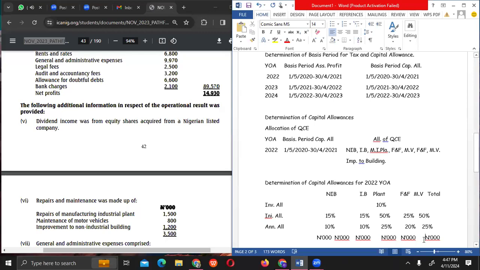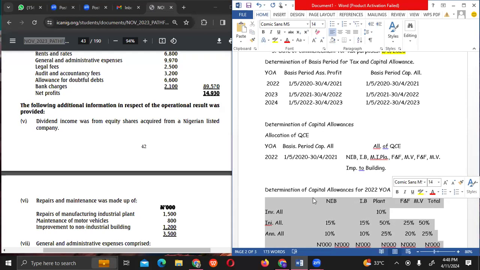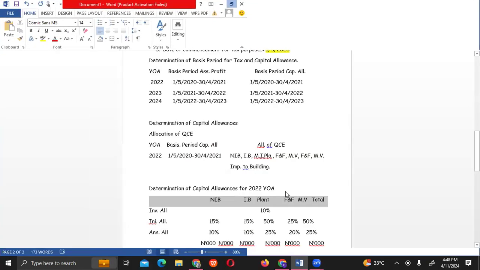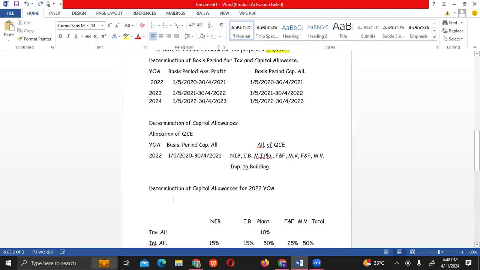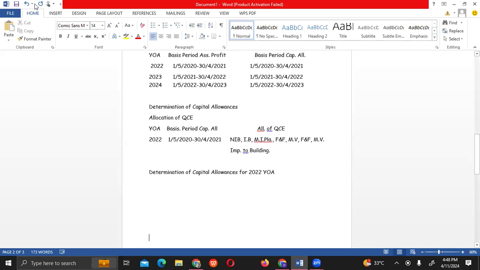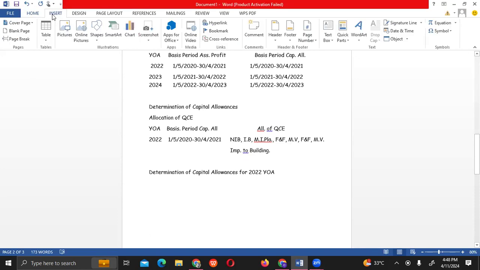So what we are doing now is to determine the capital allowances, right?